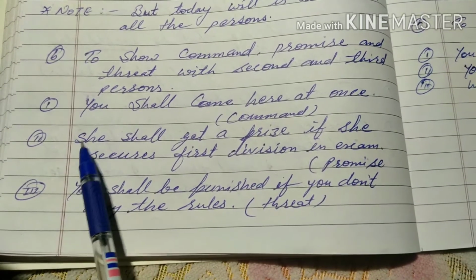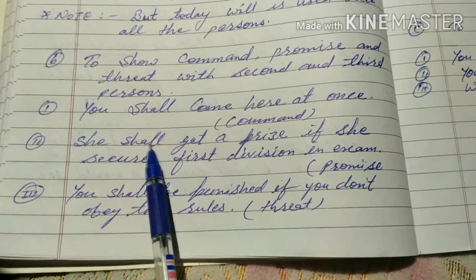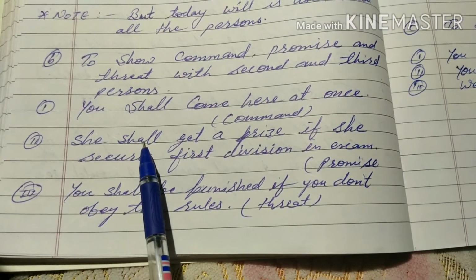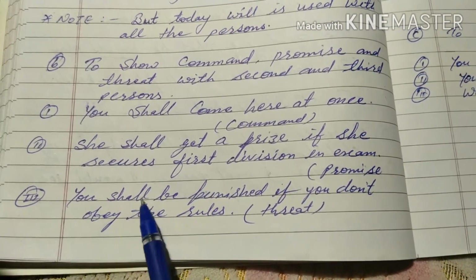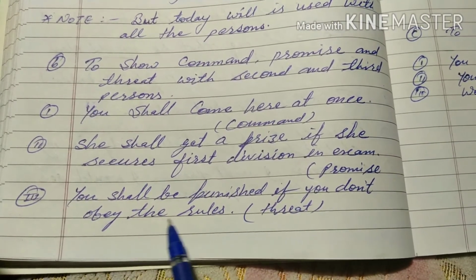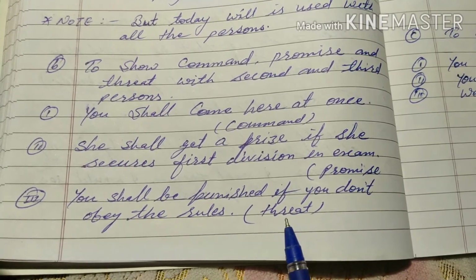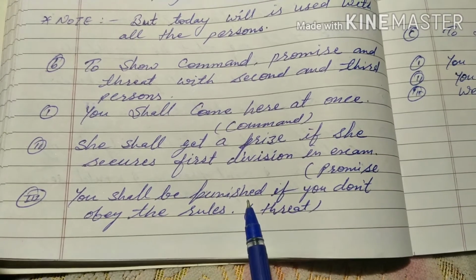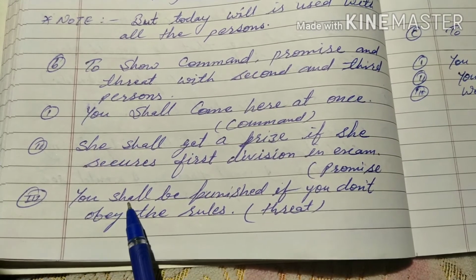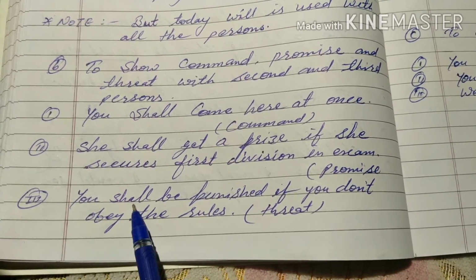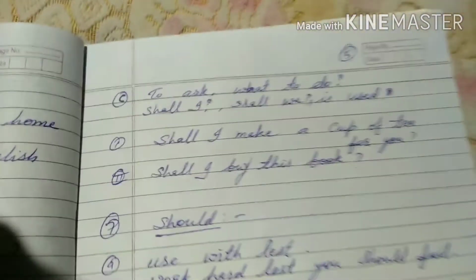In the general way, with the second or third person we use will, but here we are using shall, so the meaning is changed. Now, you shall be punished if you don't obey the rules. This is a threat. Let us see some more examples.